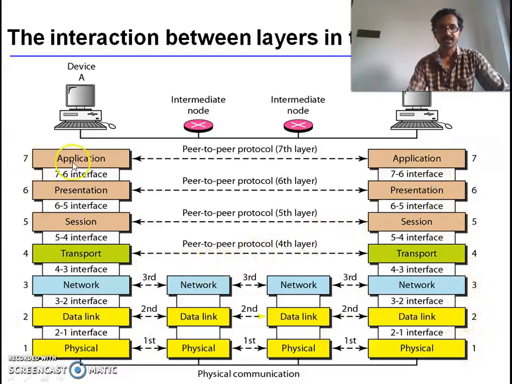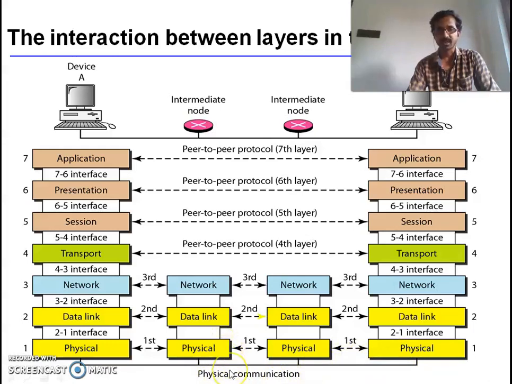So interaction is like this. The application layer interfaces with the presentation layer, the presentation layer with the session layer, the session layer with the transport layer, the transport layer with the network layer, the network layer with the data link layer, and the data link layer with the physical layer. The physical layer interfaces with the intermediate nodes and destination node by using physical communication. Physical communication is nothing but physical links, and a physical link is nothing but a transmission medium.